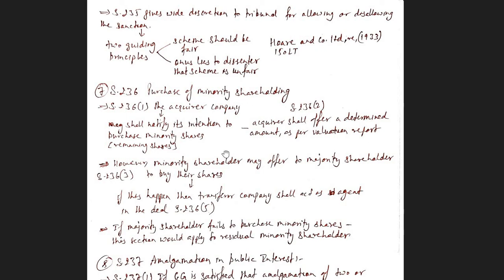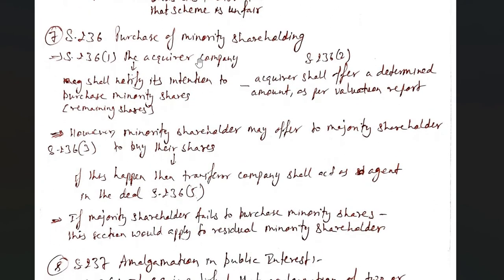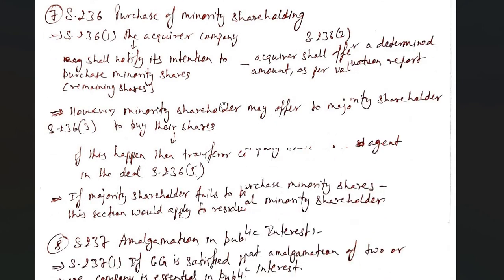Now, purchase of minority shareholding. Section 236 clause 1 says the acquirer company, the B company in this case, shall notify its intention to purchase the minority shares, that is the remaining shares. And clause 2 says the acquirer shall offer a determined amount as per the valuation report. So based on the valuation report, they will first notify their intention, and then they will offer the amount.